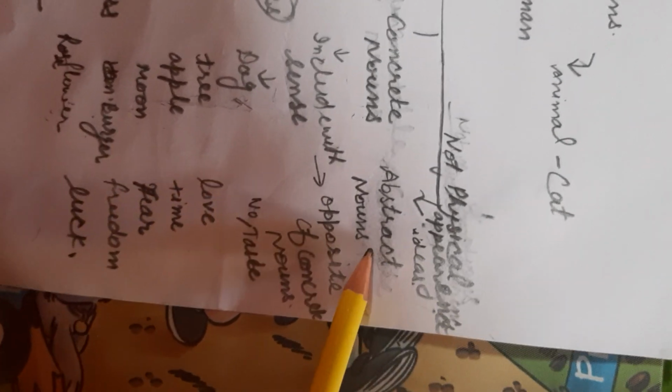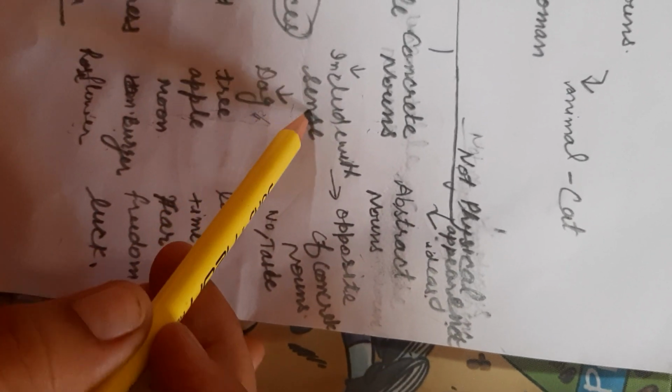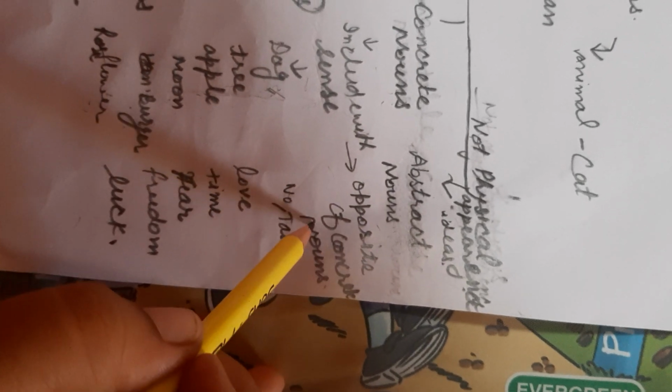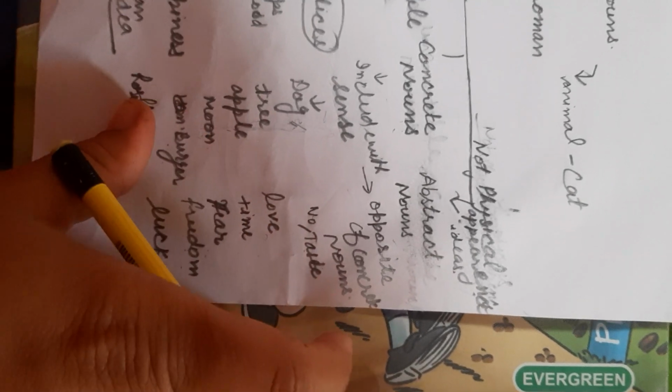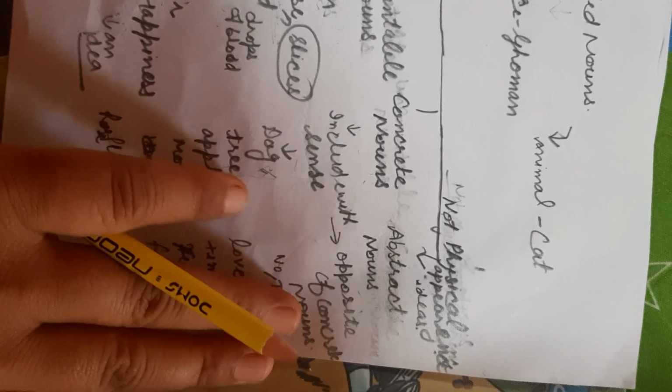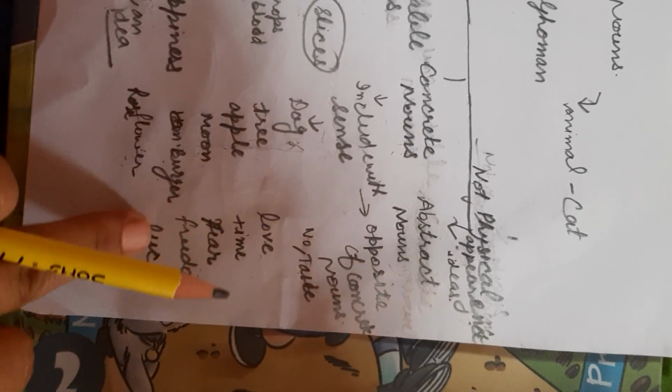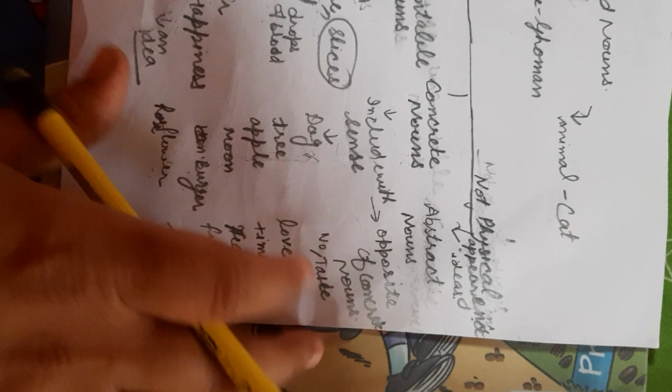If we speak, beta, about abstract nouns, abstract nouns are the opposite of concrete nouns. So it has no taste, and we cannot measure it, like love, time, fear, freedom, luck. We can feel it but not observe it at all. It has no physical appearance, only we can feel it. Okay. So next, beta.